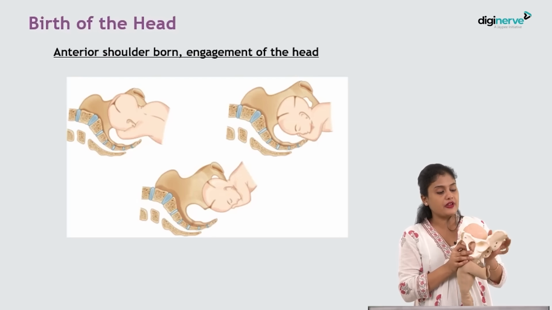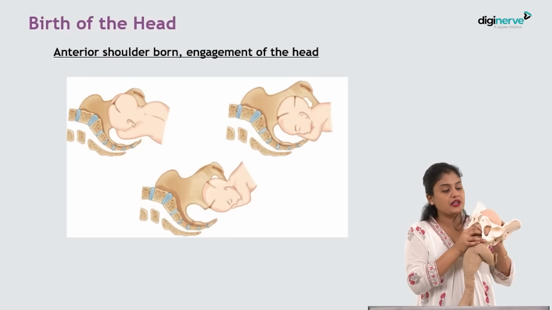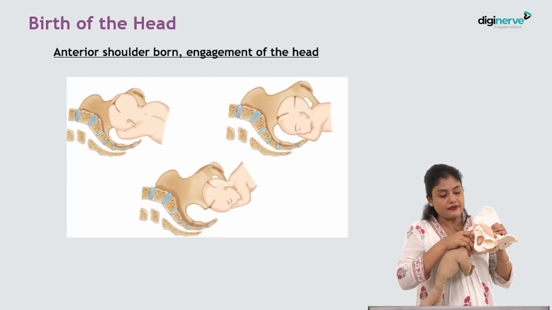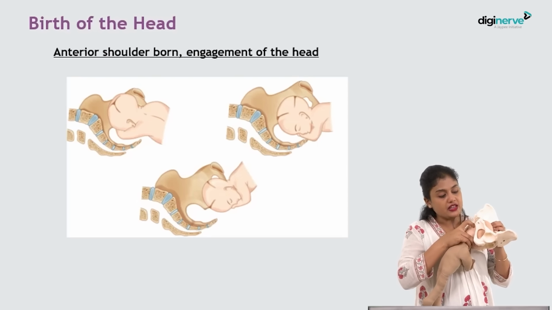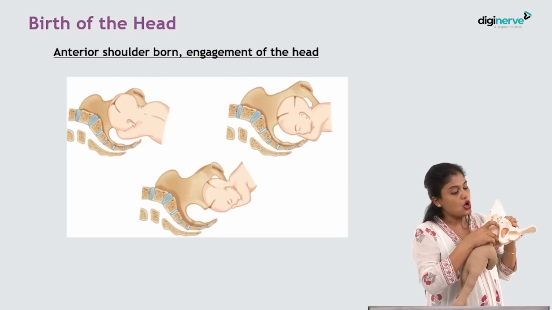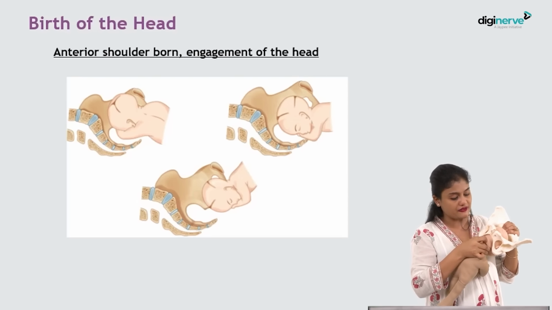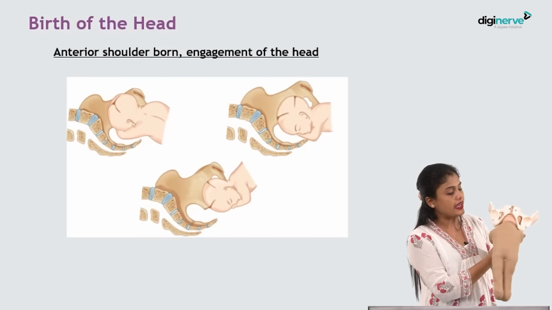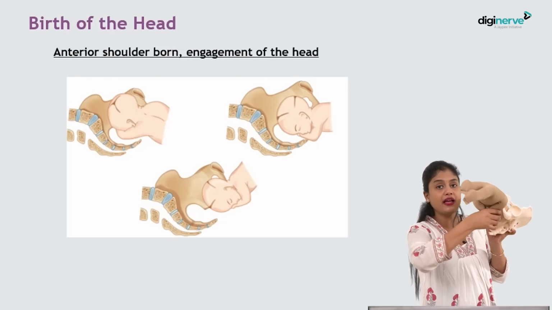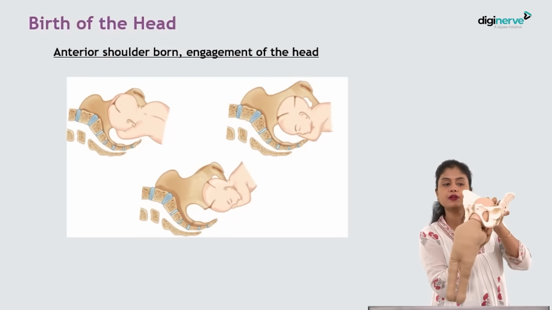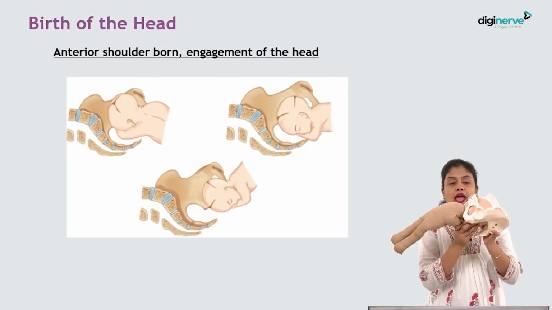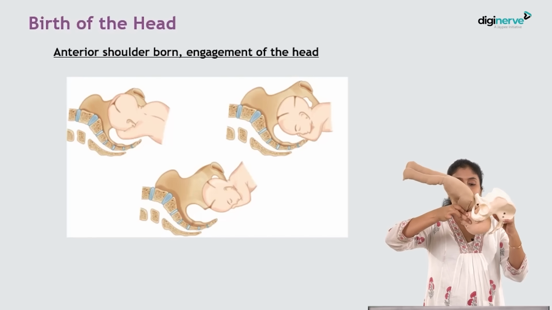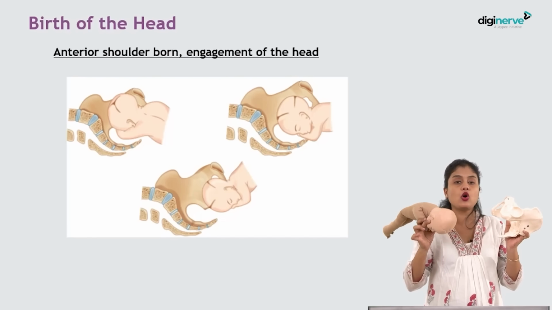Same thing like in head, again here it will happen. Engagement, descent and flexion. Okay, head will get flexed. And then there will be internal rotation. Here you can see that now when the internal rotation happens, occiput will hinge behind the pubic symphysis. Now the occiput is hinging behind the pubic symphysis and then the delivery of the head will happen by flexion. As you can see here, occiput is hinging behind the pubic symphysis and then delivery of the head is happening by flexion, isn't it? So now the baby will come out. So this is how normally it happens.